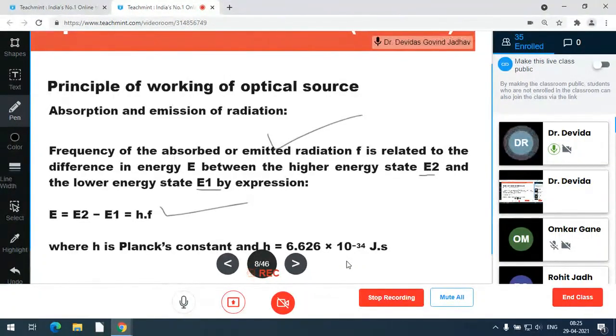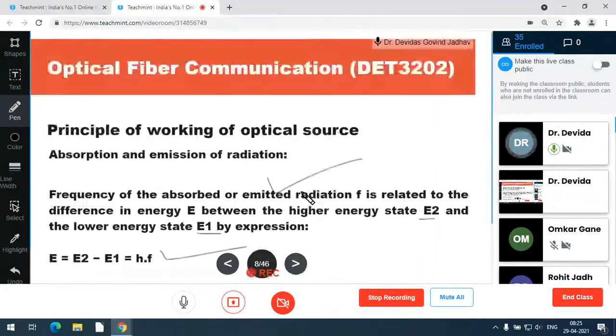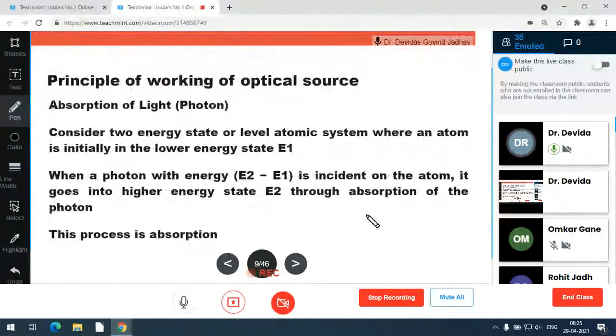Sorry, Joule second. So this is about the absorption and emission of the photons and photon energy value.